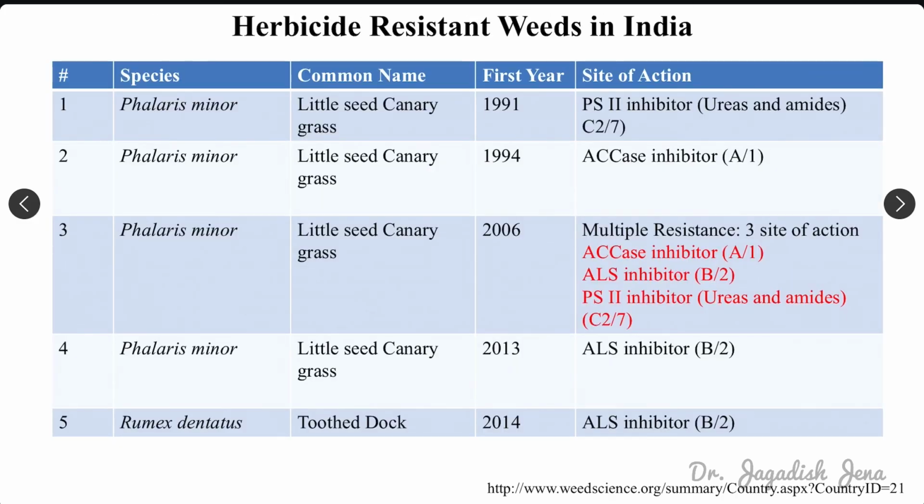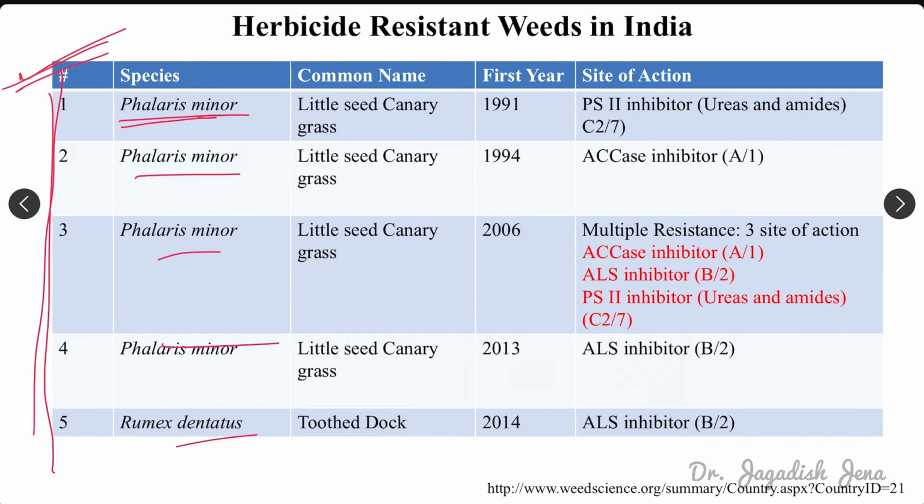Okay, so this is the list of herbicide resistant weeds, so it is easier to follow. These weeds showed resistance to different herbicides, and here the years are also mentioned along with the site of action. Phalaris minor developed resistance, with reports in 1991, 94, 2006, even 2013, to different sites of action like PS2 inhibitor, urea and amide, ACCase inhibitor, then multiple resistance to ACCase, ALS and PS2 inhibitor, then ALS inhibitor. Then Rumex dentatus also showed resistance in 2014 to ALS inhibitor herbicides.